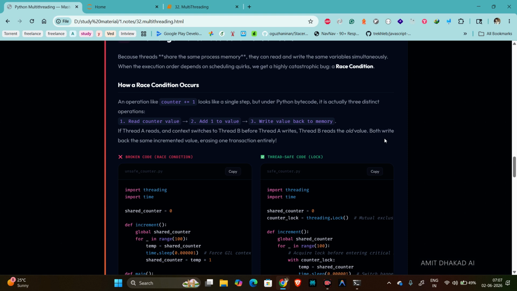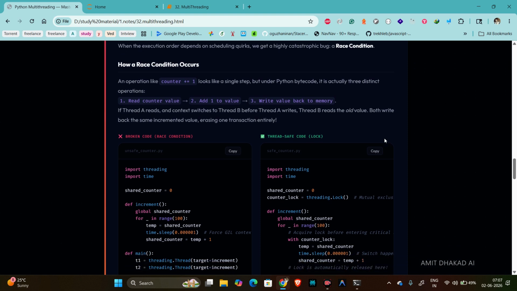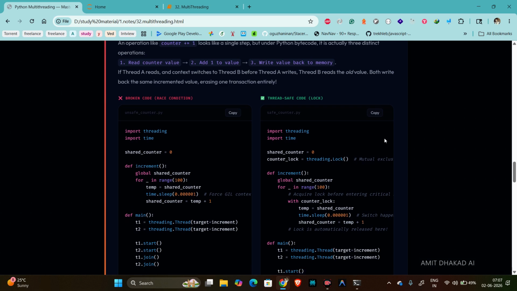This is called a lock, specifically a mutual exclusion lock. Think of a single-occupancy bathroom. There is one key. When thread A takes the key and enters, thread B is supposed to wait outside. When thread A finishes, it hangs the key back up, and then thread B can take the key and enter, right? So for that, we will understand with this example.